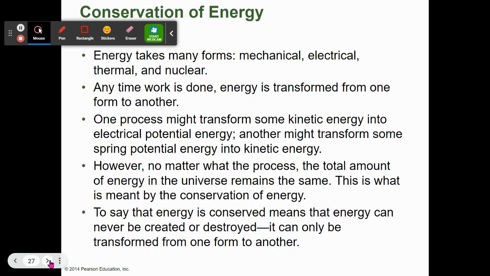So, conservation of energy. Energy comes in lots of different forms. We've talked about gravitational, potential, kinetic, all that. Actually, we're going to stop there because that gets into 6.3, and we're not going to do 6.3 right now.